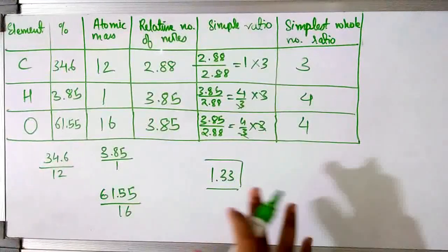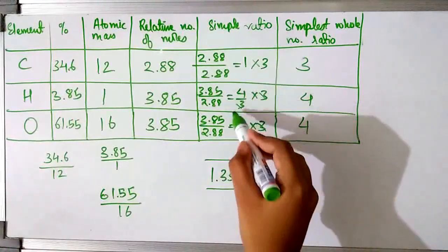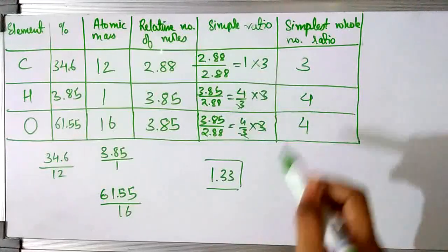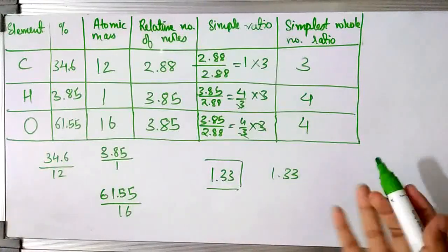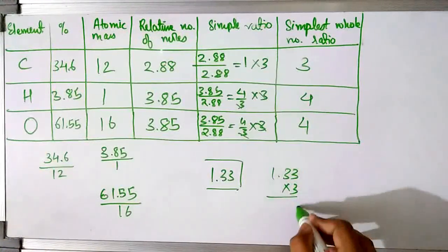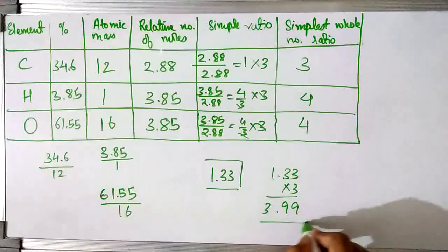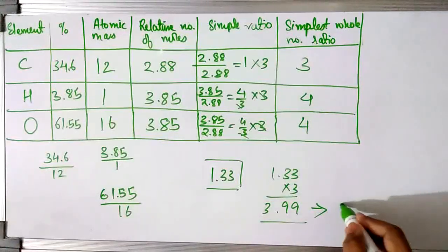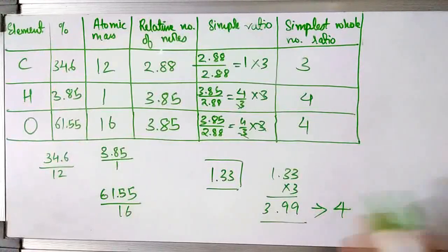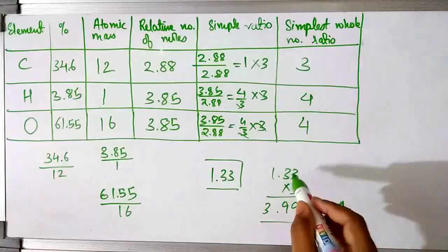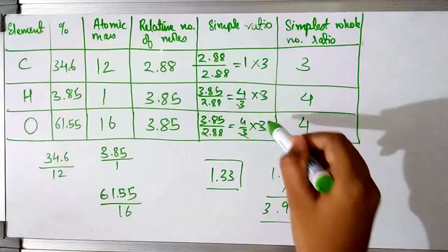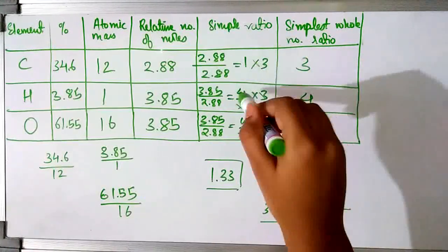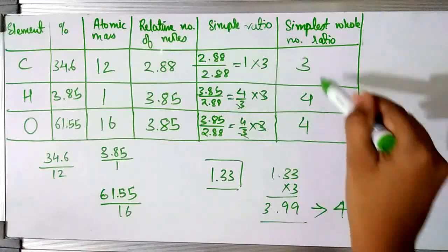So suppose I get 1.33 here and I get 1 here. I have to get the simple whole number ratio. So I will try to multiply 1.33 by numbers so that I get a whole number. Now let me multiply it by 3. 3 3s are 9 and 3 1s are 3. So we get 3.99. We can take the estimated value to be 4. We can do that rounding off, that is fine in such empirical formula questions. So we get it to be 4. So when we get 1.33 in place of 4 by 3 and we get 1 here, you have to multiply all the three values with 3 so that you get the following values.